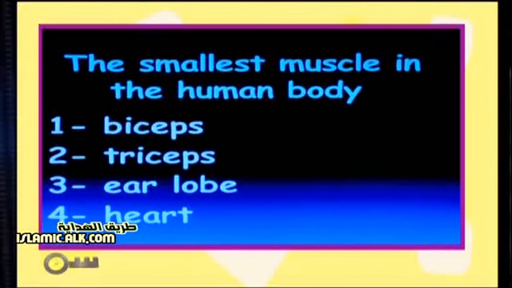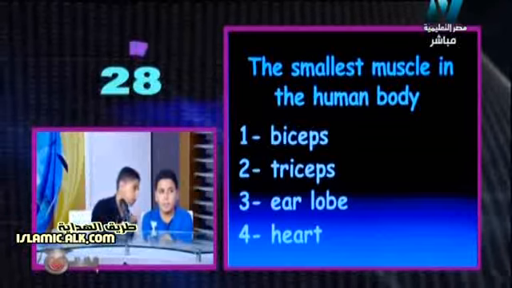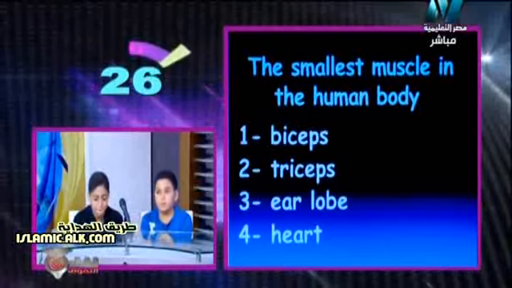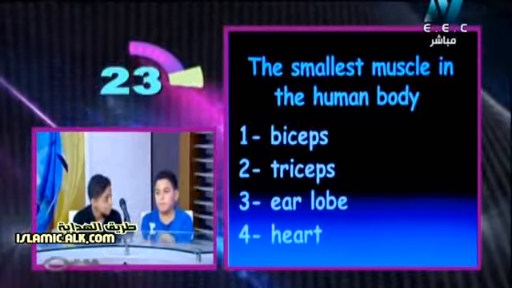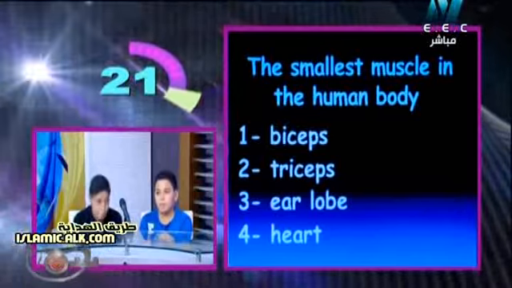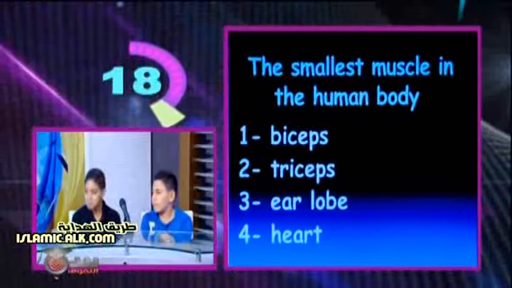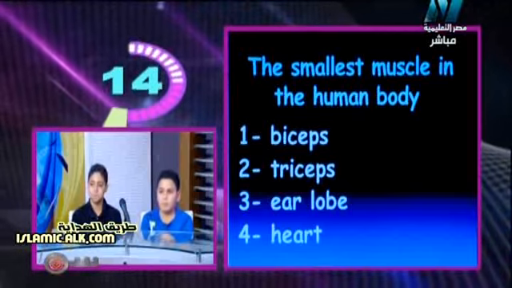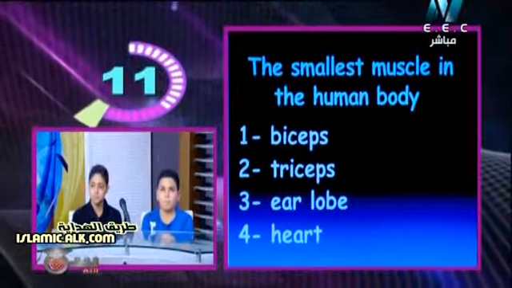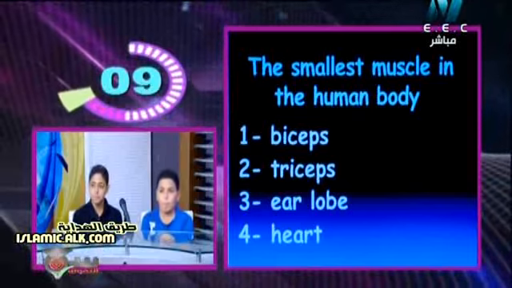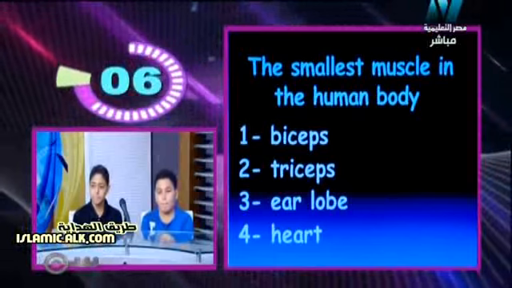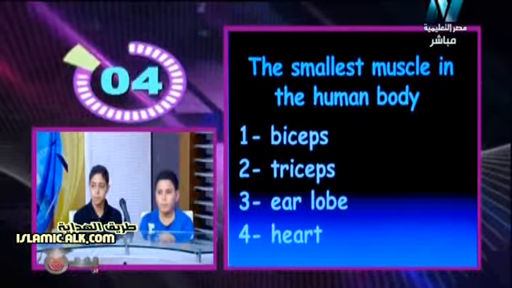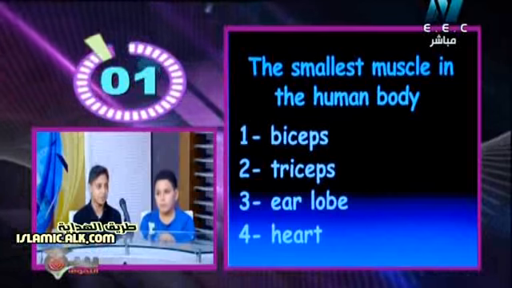So again, the question says, the smallest muscle in the human body is the biceps, triceps, earlobe, heart? You can answer. No, take your time. You can answer after the timer stops. The smallest muscle in the human body. Biceps, triceps, earlobe, heart. You can answer after 5 seconds from now. Who will answer? Matthew or Safe? Safe. Okay. Earlobe. Yeah, Safe. Earlobe is the smallest muscle in the human body.